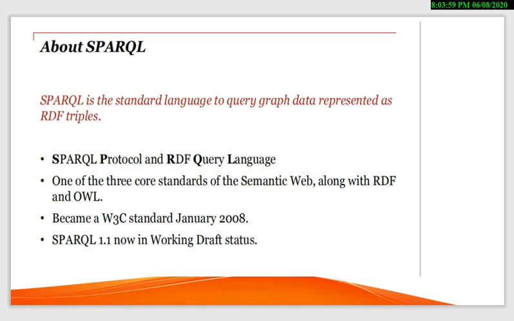It is a protocol and RDF query language, one of the three core standards of the semantic web along with RDF and OWL. We have seen OWL previously. In the next slides we will be focusing on SPARQL. Recently it reached working draft status for SPARQL 1.1, and the standard became a W3C standard in January 2008.